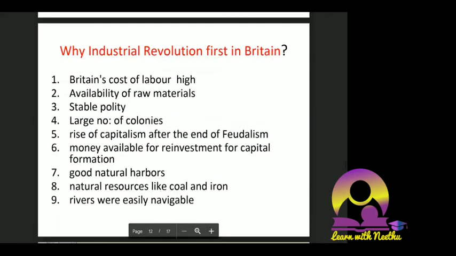Okay. Now our question: why industrial revolution first in Britain? It's a very important question, because UPSC also asked this question straightforwardly: why industrial revolution happened in Britain first? These are a few points. There are many reasons that you can collate, but these are major points that should be there in your answer at any cost.